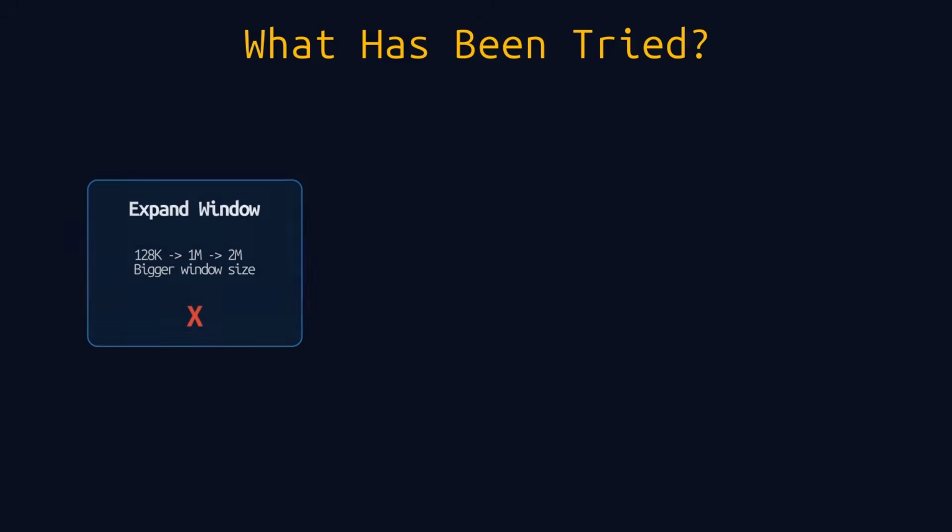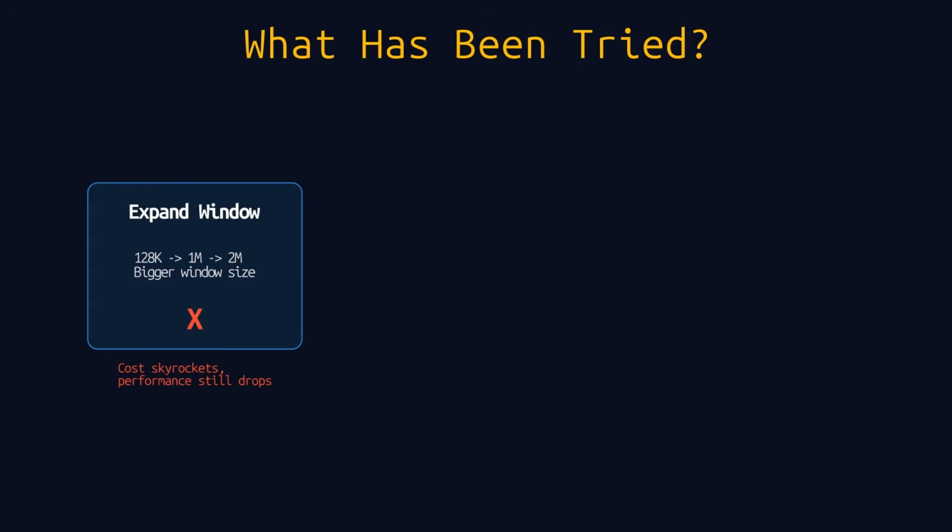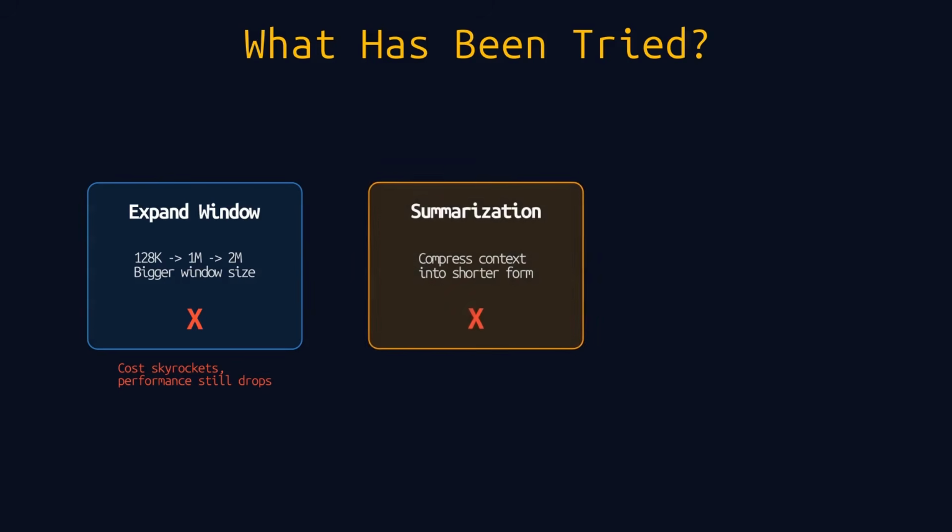3 main approaches. First, expand the window. Just make it bigger, right? Go from 128K to 1 million to 2 million tokens. The problem is that cost skyrockets and performance still drops. Bigger does not equal better. Second, summarization. Compress the context into a shorter form before feeding it to the model. This works to a degree, but it is lossy compression. Critical details get thrown away, and you cannot get them back.